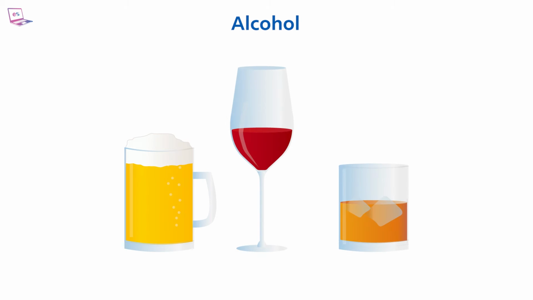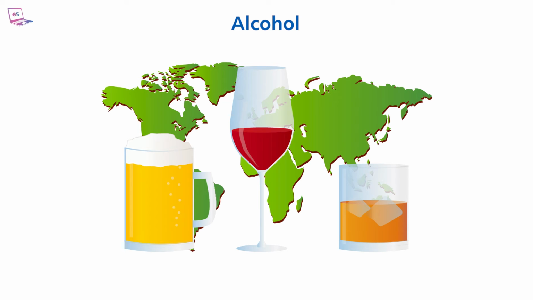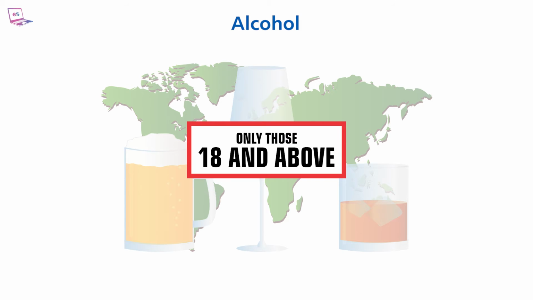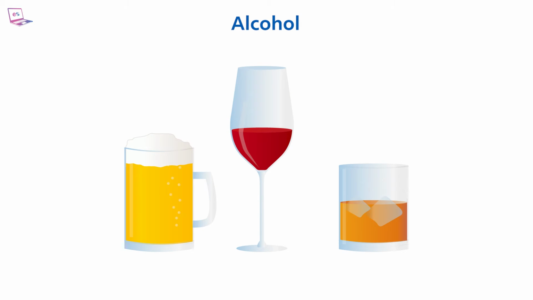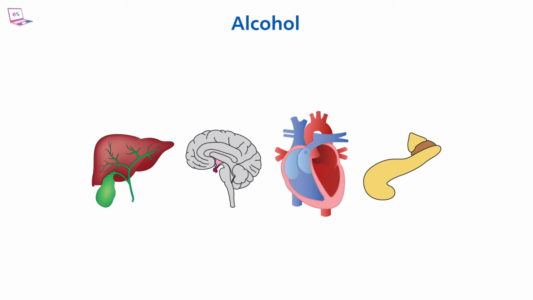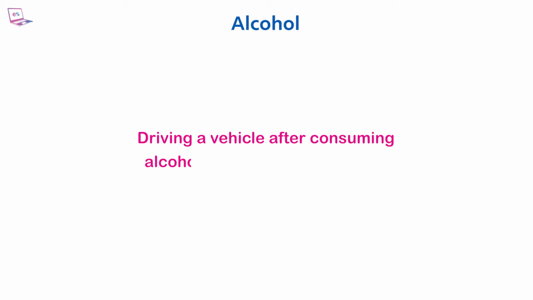Alcohol. Alcohol is found in beverages like beer, wine, and spirits. In many countries, alcoholic beverages can be sold to only those aged 18 and above. Alcohol is a poison, and prolonged consumption can cause damage to many organs, including the liver, brain, heart, and pancreas. It can also lead to cancer. Driving a vehicle after consuming alcohol might cause accidents.